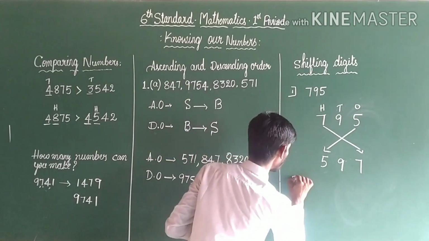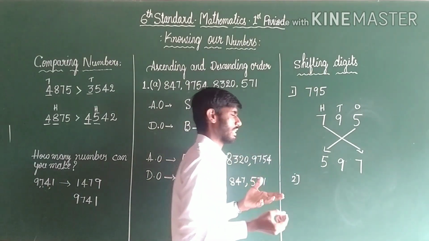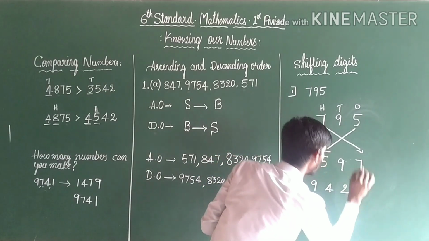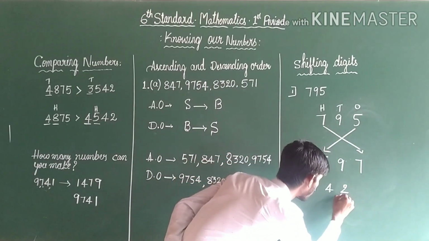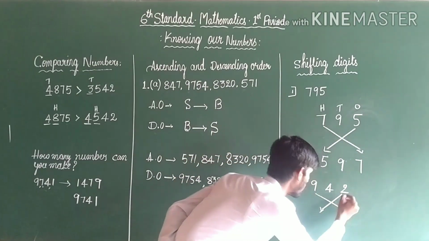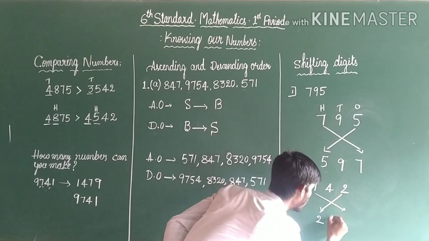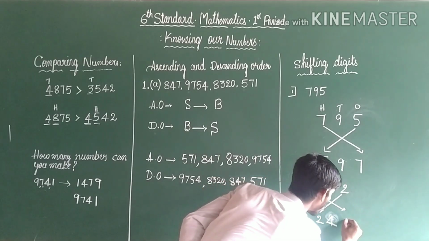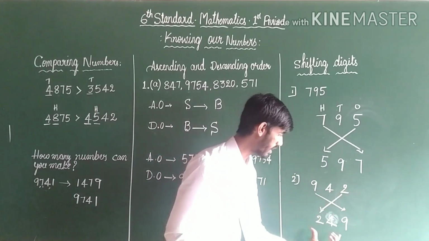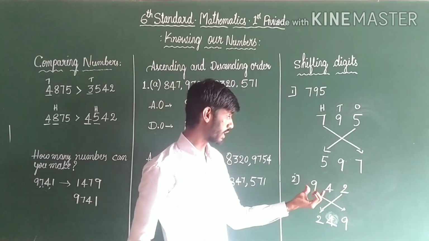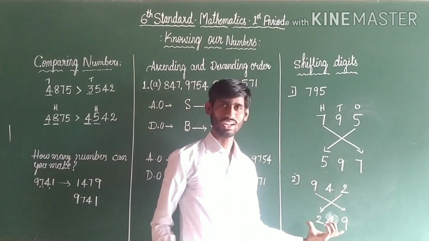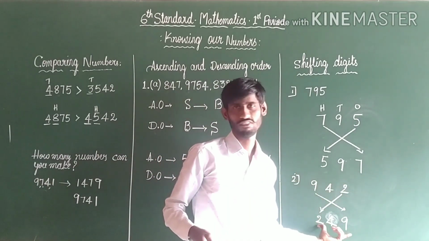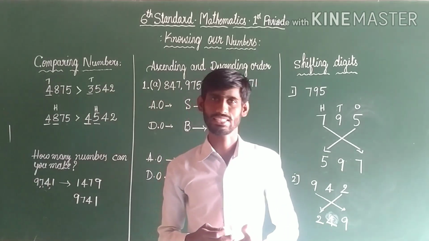One more example. Example 2. I'll take any other digits: 9, 4, 2. Okay. I'll change the order. See, 2 is here, 4 as it is, 9 goes at last. So we got 249. So the bigger number is 942. If we change the order, we will get the smaller number. So the smaller number is 249. Okay, let us move to the next concept.